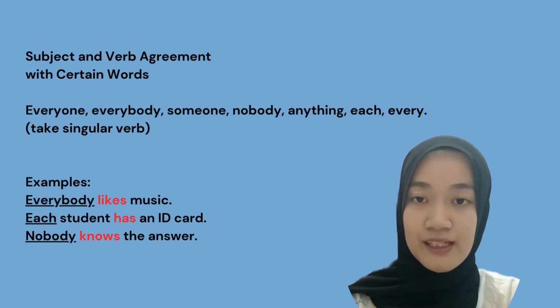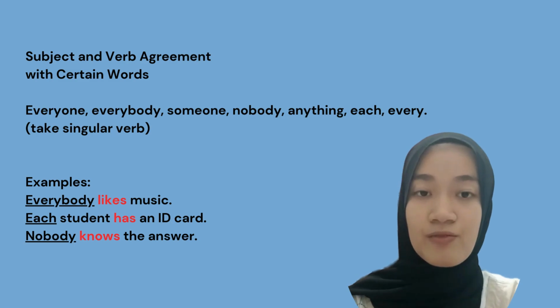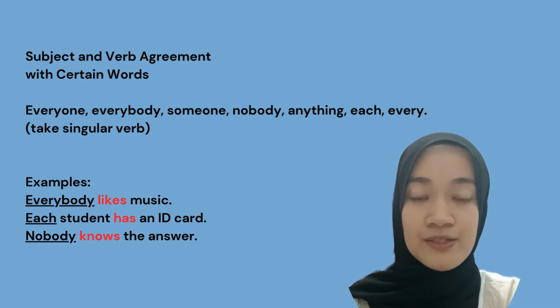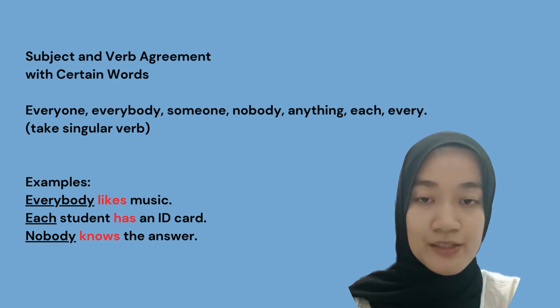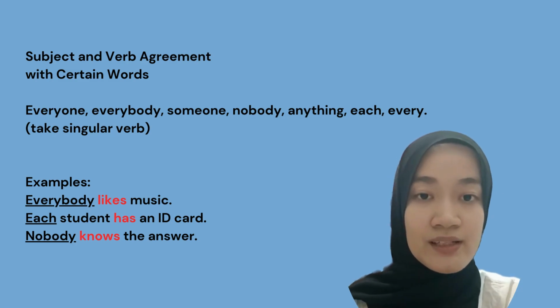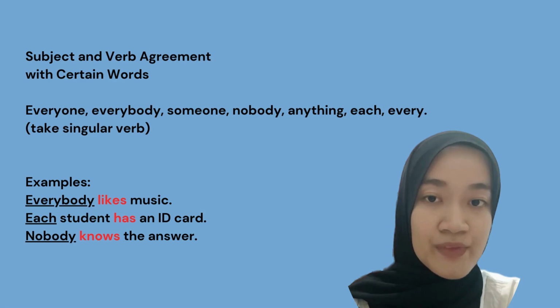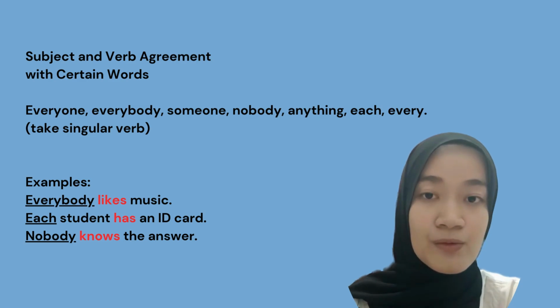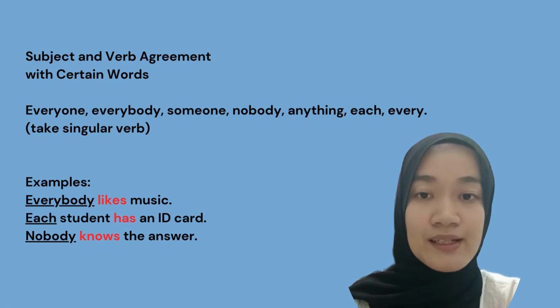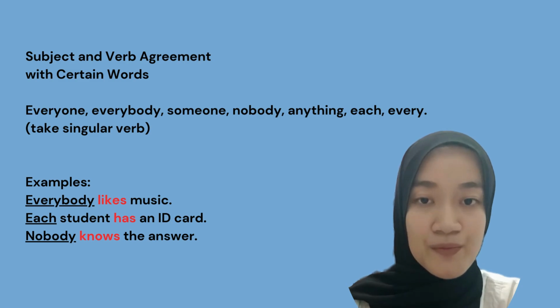So for the last is subject and verb agreement with certain words. The certain words here, for example, everyone, everybody, someone, nobody, anything, each, every. This kind of words always takes a singular verb.